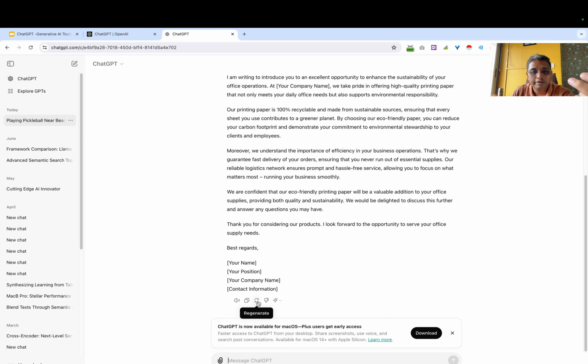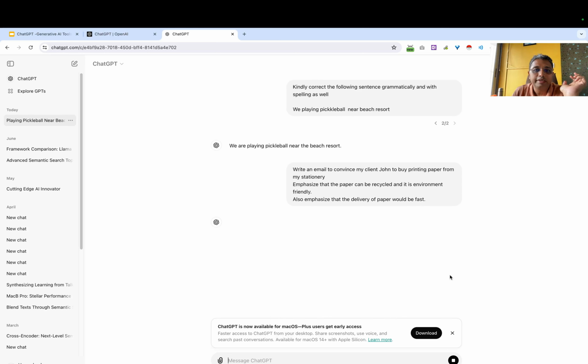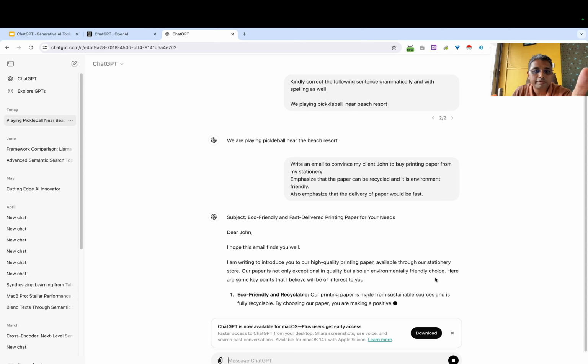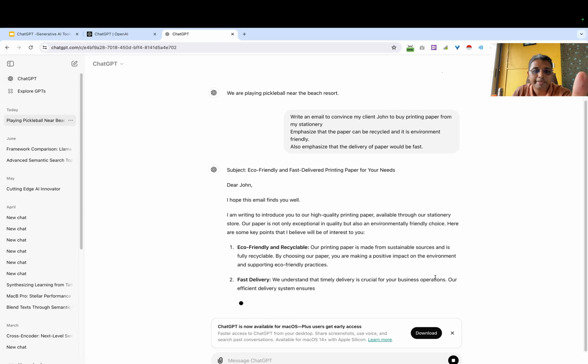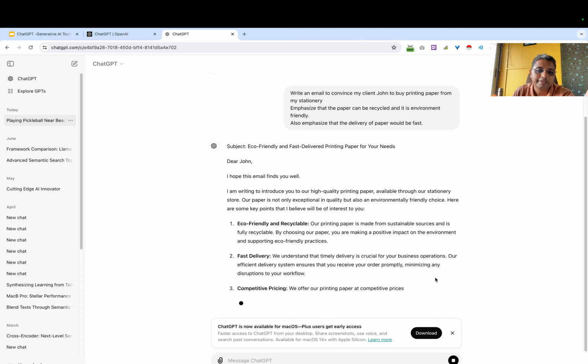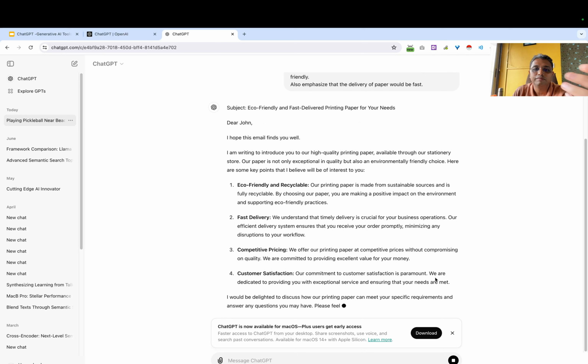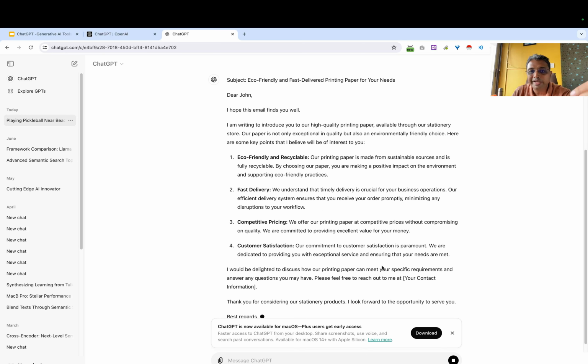But you can see, let us say you write regenerate, so it will write the mail again. Now see here it has changed the subject slightly, then added a category, competitive pricing, customer satisfaction. Though we didn't mention the pricing part, when you write the mail definitely you would like to highlight such points as well.